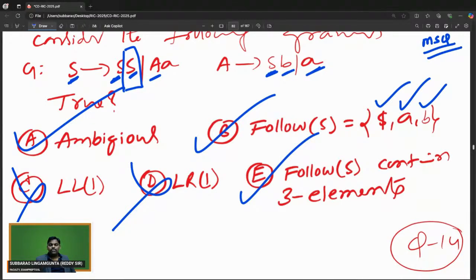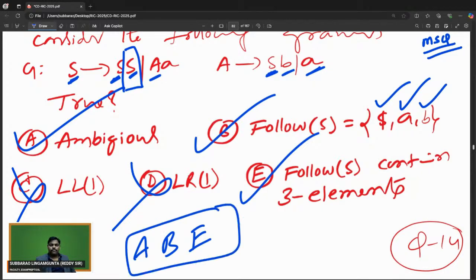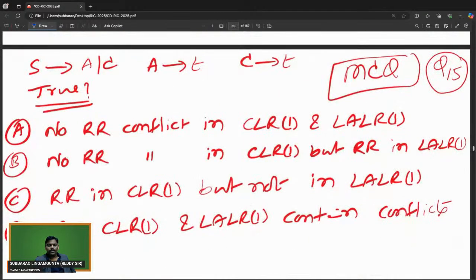The answer is A also, B also, E also. This is the answer. So this problem's answer includes the ambiguous grammar option also. Follow of S is going to be 3 elements. So I think this is today's class first problem. I hope you are really comfortable. Let's move to the next problem.